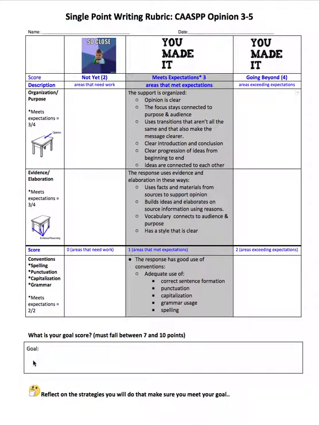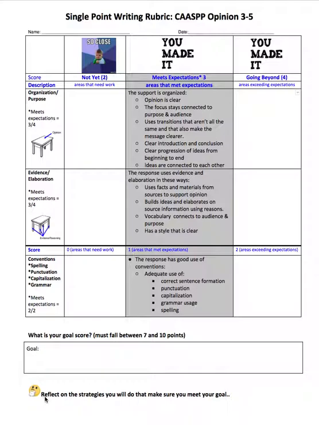For example, it could say, my goal is to score 8 points on this essay. And 8 points is fine because it falls in between that 7 to 10 point range. Now, if you said my goal is to score 5 points on this essay, then we'd need to revise that goal because that's falling outside of what your teacher has said is okay for you to score. So keep that in mind when you're setting your goal.